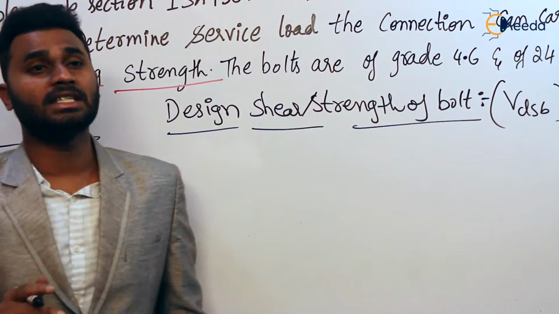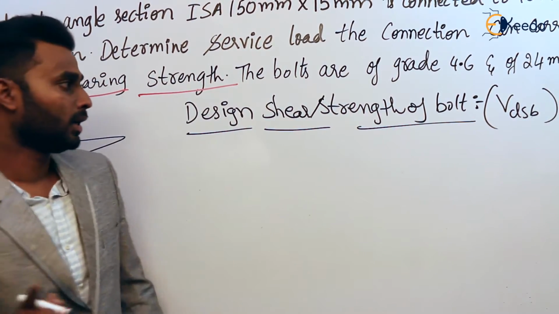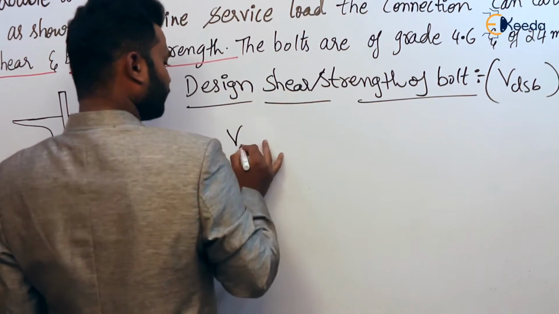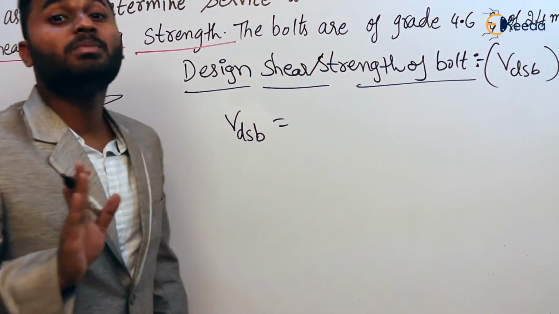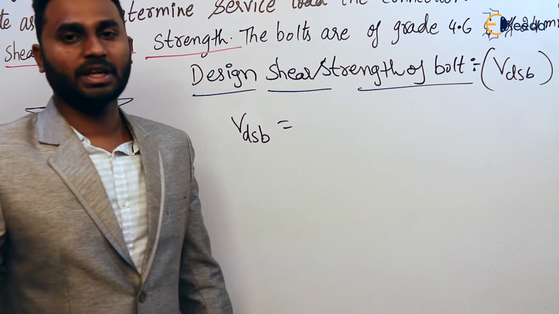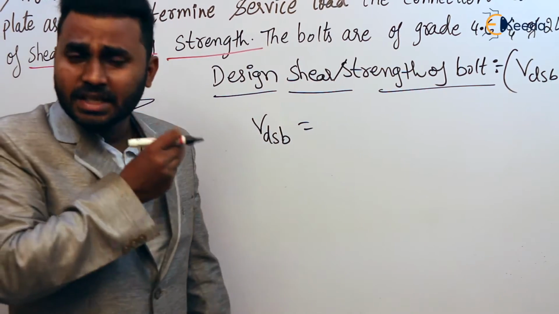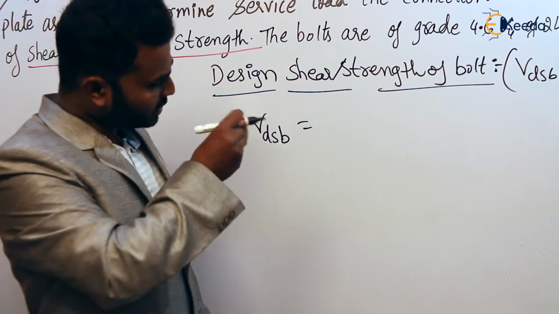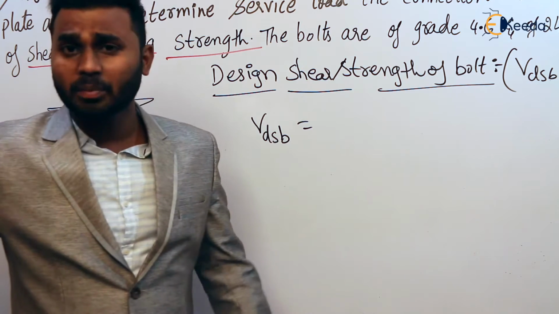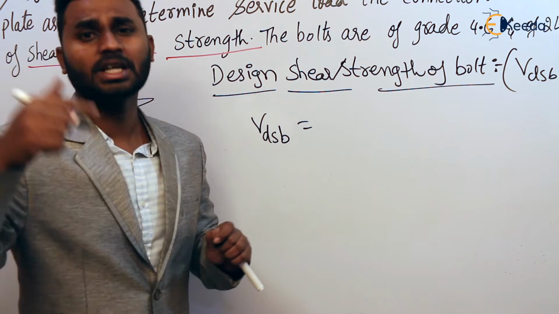We have discussed in detail how to calculate the design shear strength of the bolt. What is the formula? Just tell me the simplified version. If you see that formula, it is very lengthy, so no need of going through that formula. As I said, this is my design, my rules. So no need to consider the long formula. Simply tell me the modified version, or you just memorize it.